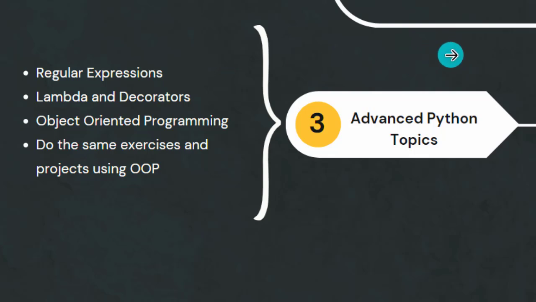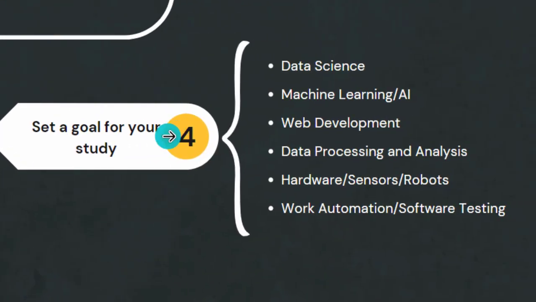Perfect. So when you finish advanced Python topics, now you need to set a goal for your studies in Python, so that you can continue. This is because, as we know, Python can be used in many fields and many places. Nowadays Python is kind of everywhere. This is how people used to get lost: they want to start everything at the same time, and that is a big mistake. You need to set your goals for your studies.